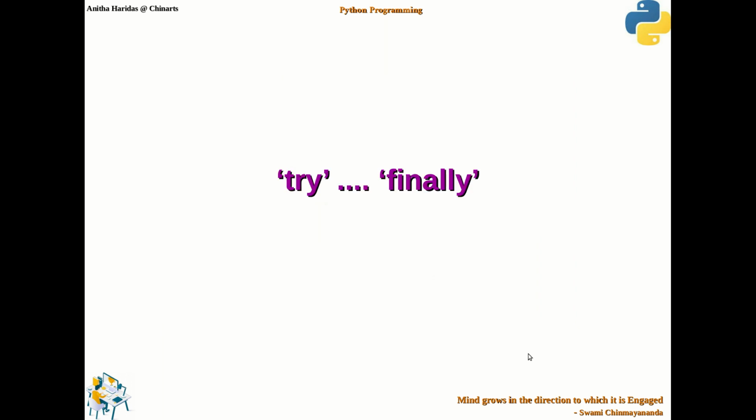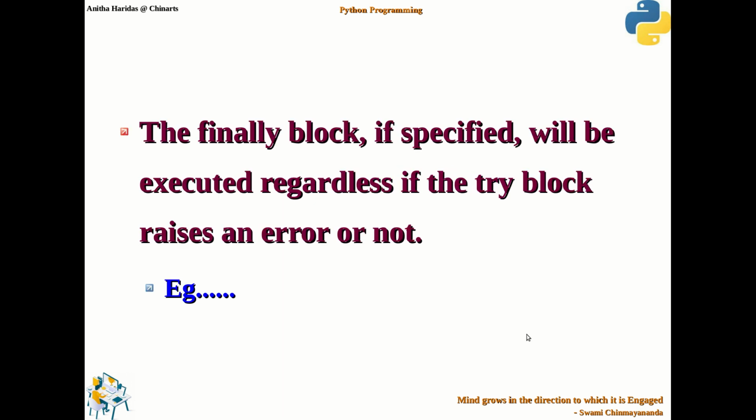Okay. Next, let us see how try and finally blocks can be specified in a Python program. The finally block is used for executing a set of statements regardless of whether the try block raises an error or not.